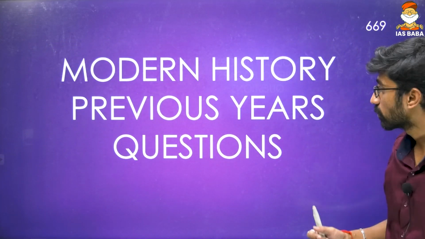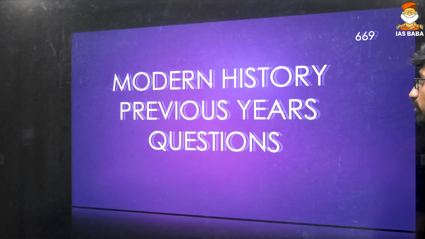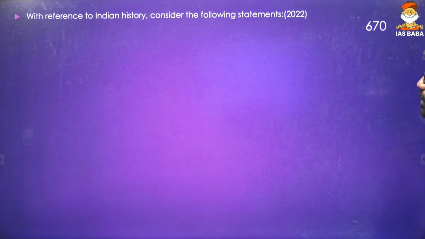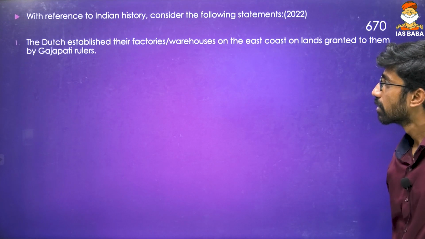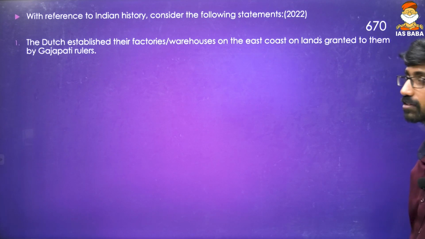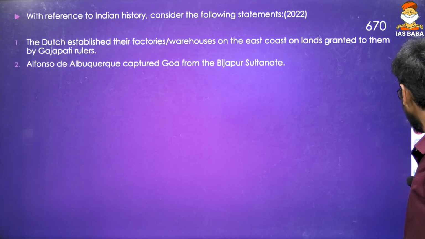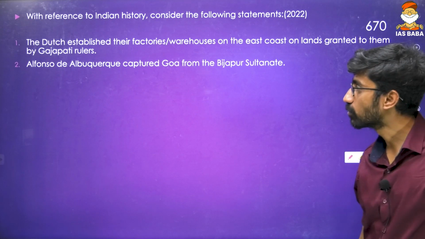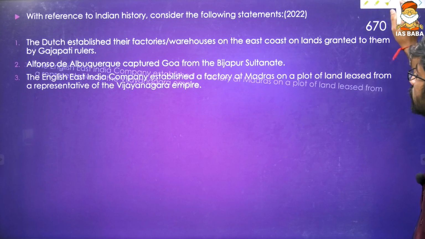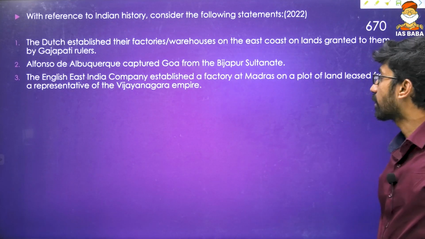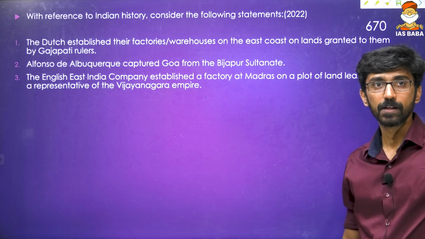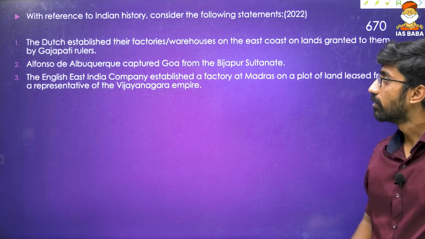Okay, so without further ado, let's start modern history previous year questions. The first question, I think recently asked in 2022: with reference to Indian history, consider the following statements. The Dutch established their factories, warehouses on the eastern coast on the lands granted to them by the Gajapati rulers. Second, Alfonso de Albuquerque captured Goa from the Bijapur Sultanate. And third, English East India Company established a factory at Madras on a plot of land leased from a representative of the Vijayanagara Empire. So different points have been given over here.